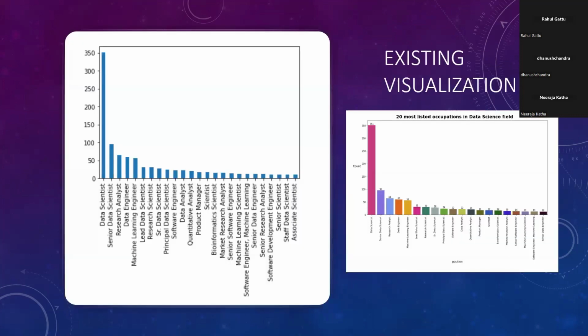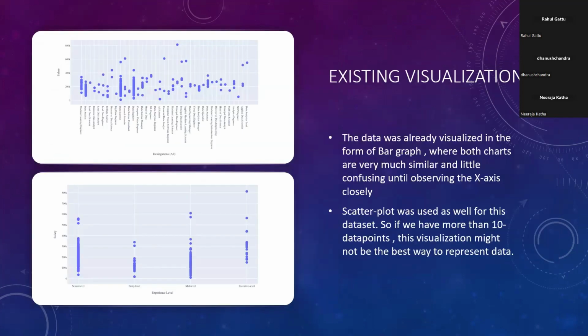And these are some of our existing visualizations. On the left side, this graph is a bar chart. We see the x-axis with all the job titles and the y-axis with the number of available jobs. The right side graph is also a similar one, but a little more colorful. Among the existing visualizations we found, these are kind of failed visualizations, because though we see the salary ranges in these scatter plots on the y-axis, the viewer cannot perceive the density of the distribution exactly.